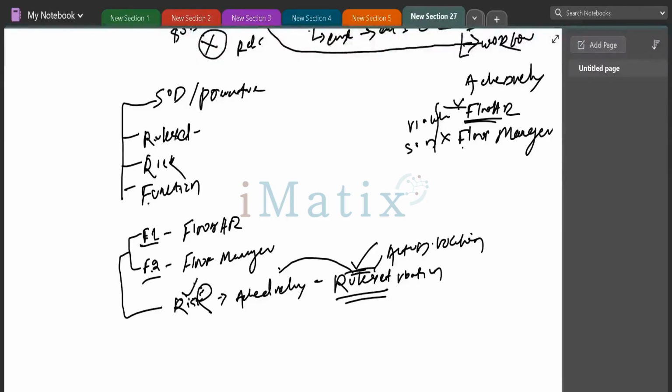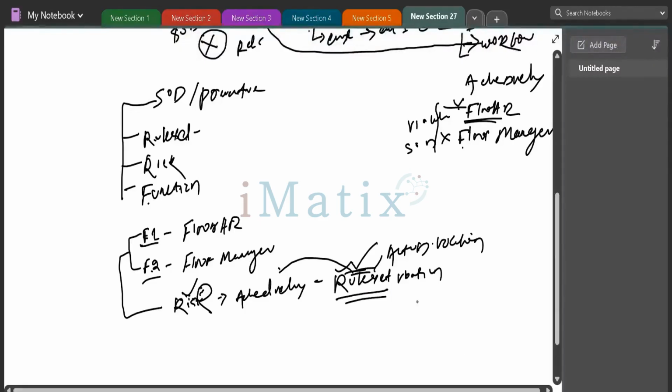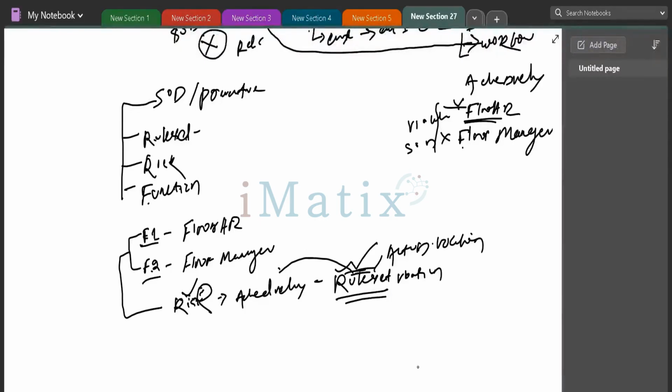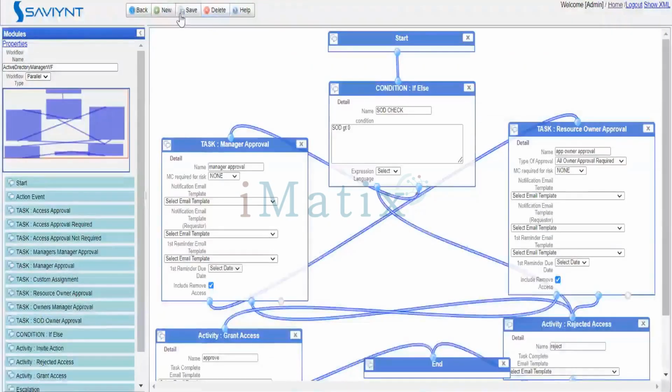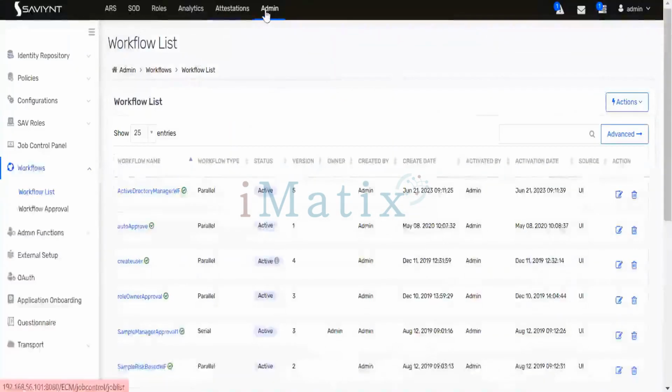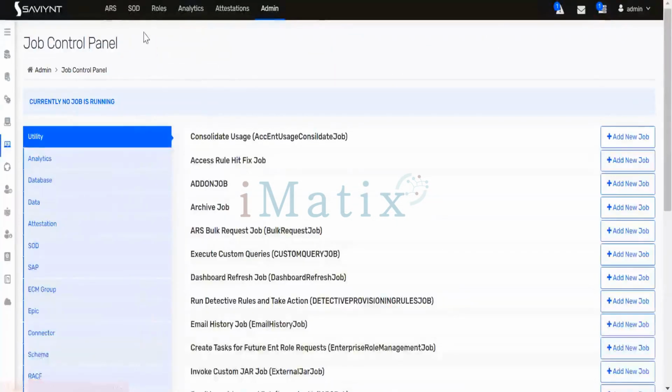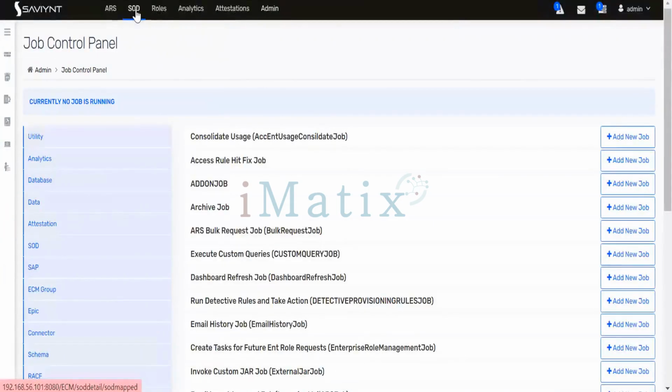I'm attaching them to the risk, and this risk is attached to your role set. If I go inside, I'll give a duplicate tab, go back to admin, and go to your SOD module.